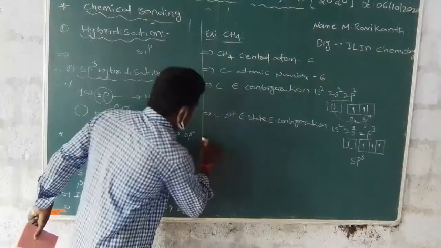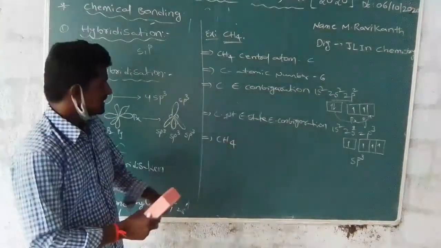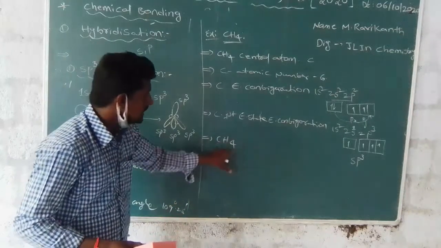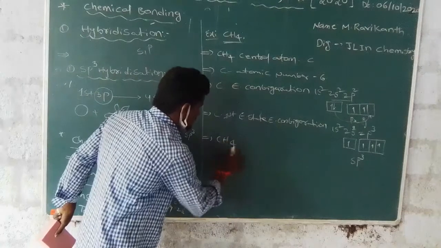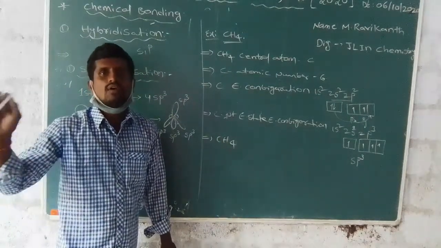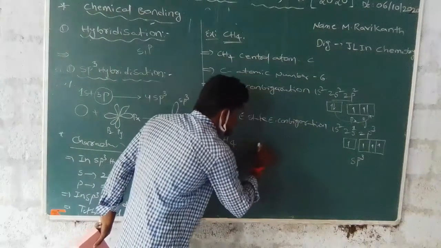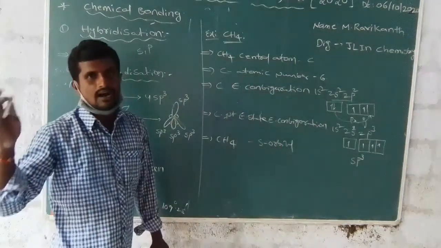In the CH4 molecule, or methane, there is only hydrogen. Hydrogen has electrons in s orbitals.